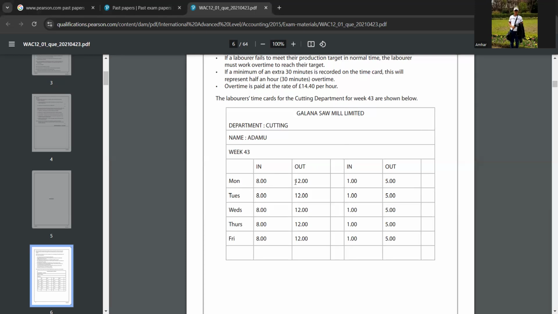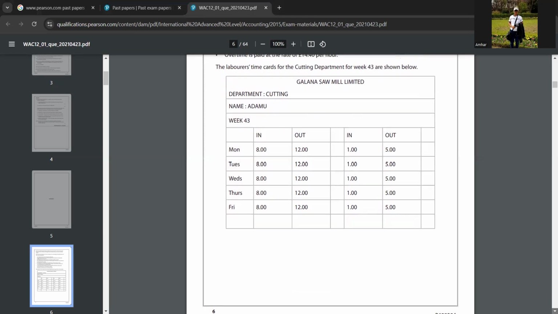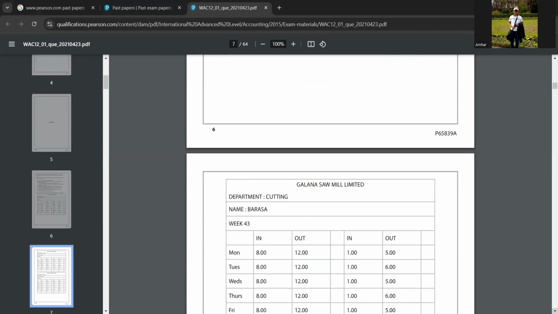Adamu, from 8 to 12 it's 4 hours, and from 1 to 5 it's 4 hours, right? Yeah. So that's 8 hours on Monday, 8 hours on Tuesday, Wednesday also 8, Thursday 8, Friday 8. So 8 into 5 is 40. He is correctly working 40 hours, since each laborer is scheduled to work 8 hours a day. Now let's look at the other people, and we'll calculate the overtime.